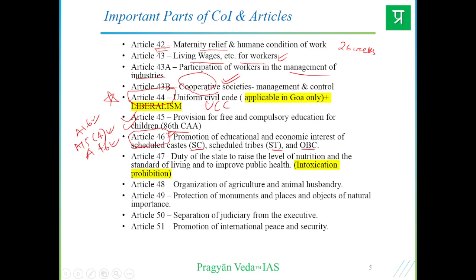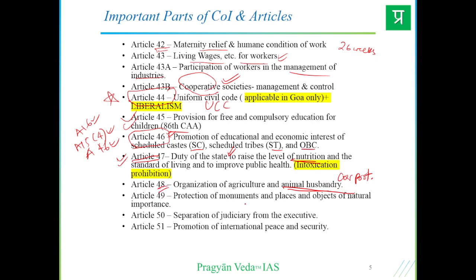Article 47, we have the duty of the state to raise the level of nutrition, right? It is the duty of the state only, it is very clearly mentioned. And sometimes intoxication-related narcotics and other issues that come up are all entailed in article 47. Article 48 is organization of agriculture and animal husbandry. Even the so-called cow protection and all these talks that go on have their basis here in article 48.